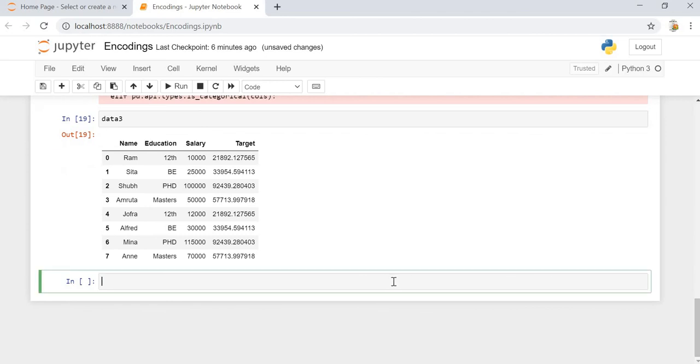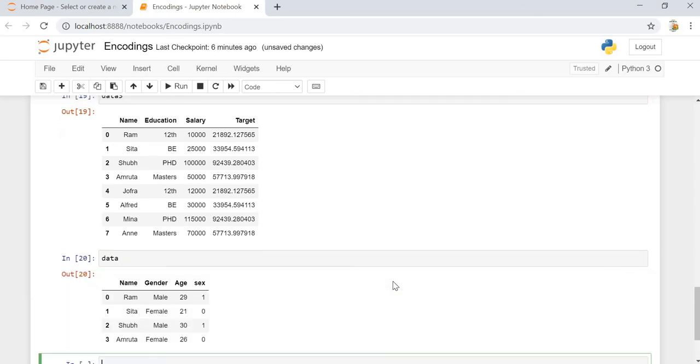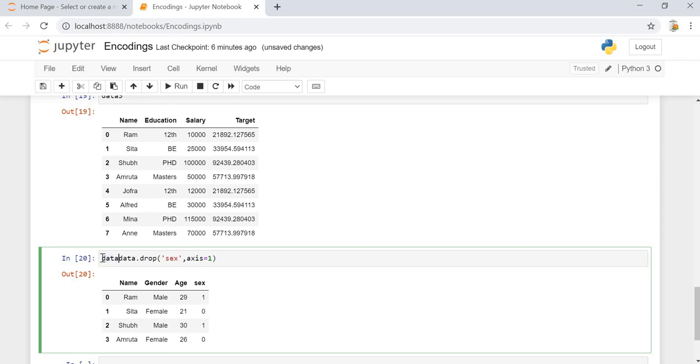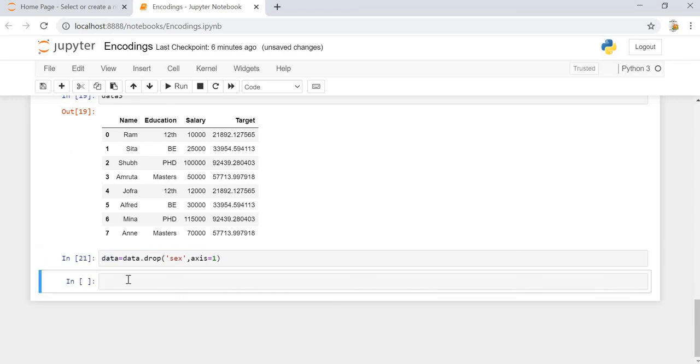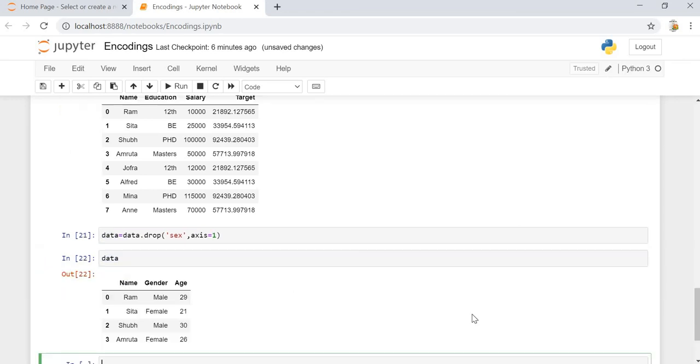Okay, for this let's consider the previous data that we have. We will be dropping the sex column out of here so that we can regenerate it. And we will assign it back to the data, and it's done. Let's check it out.